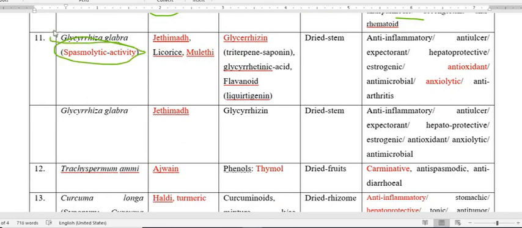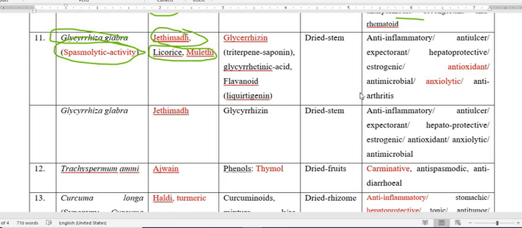So a spasmolytic plant, Glycyrrhiza glabra, and this plant is also very much used in this COVID period because of its immunomodulator activity. The common name is Jethimadh or Mulethi or Liquorice. So this is the common name of this plant, and I have mentioned immunomodulator. Other than this property, it possesses all the pharmacological actions that we are going to discuss.